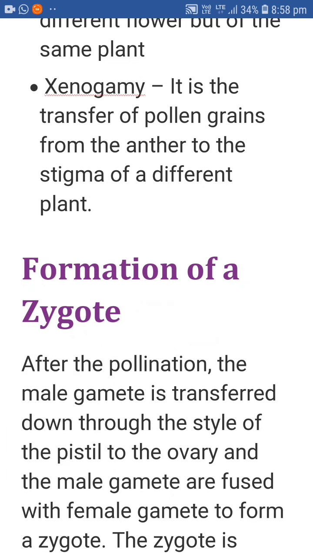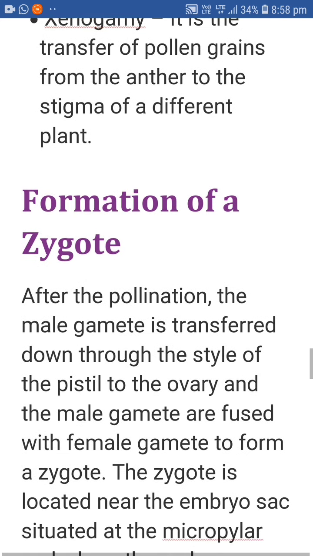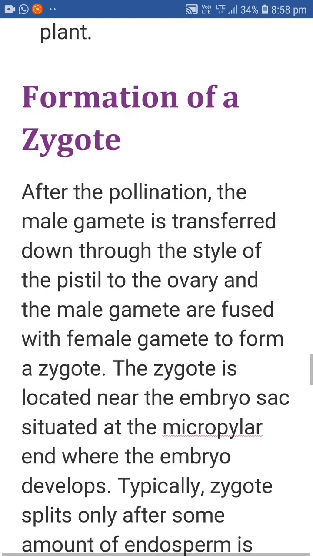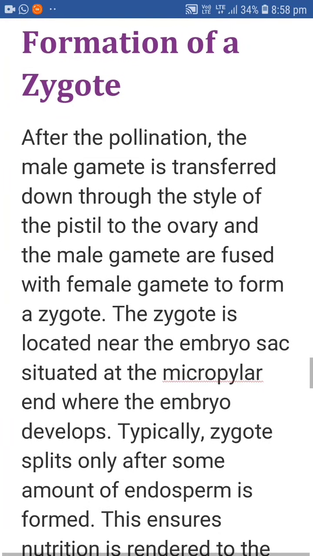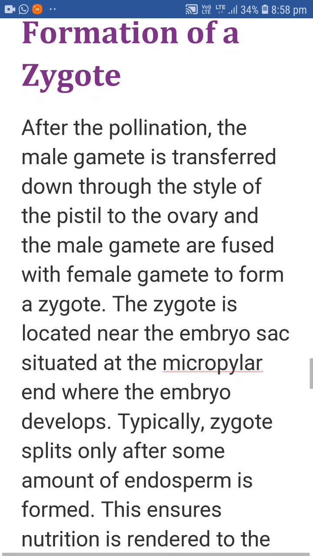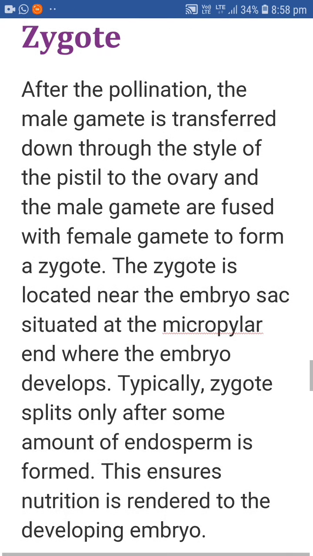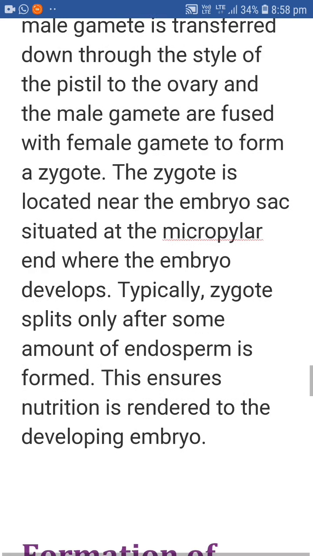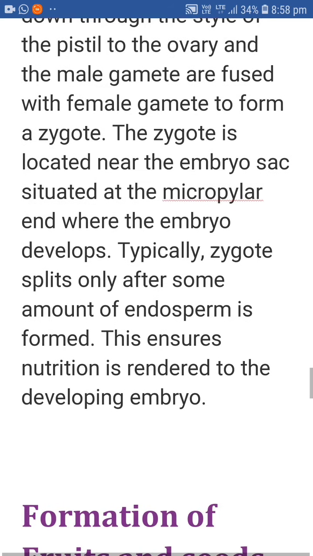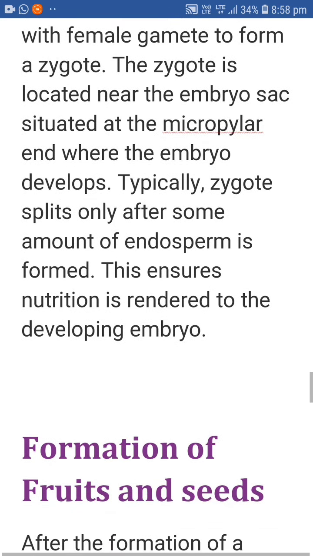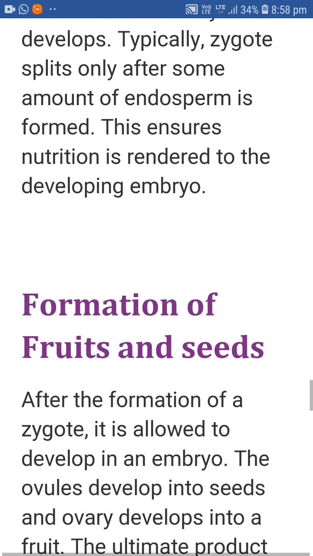Now, how is the zygote formed? After the pollination, the male gamete is transferred down through the style of the pistil to the ovary, and the male gamete fuses with the female gamete to form a zygote. The zygote is located near the embryo sac, situated at the micropyle end, where the embryo develops. Typically, zygotes divide only after some amount of endosperm is formed. This ensures nutrition is rendered to the developing embryo.